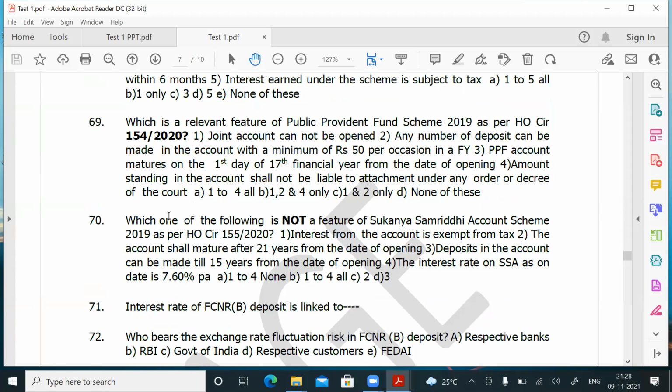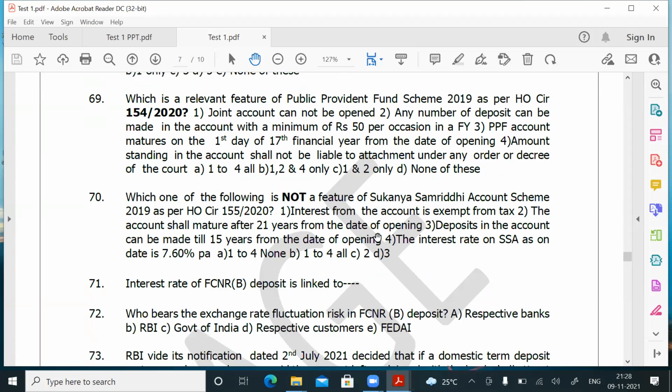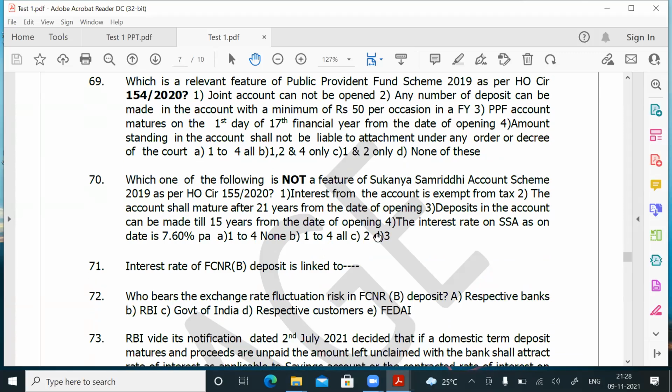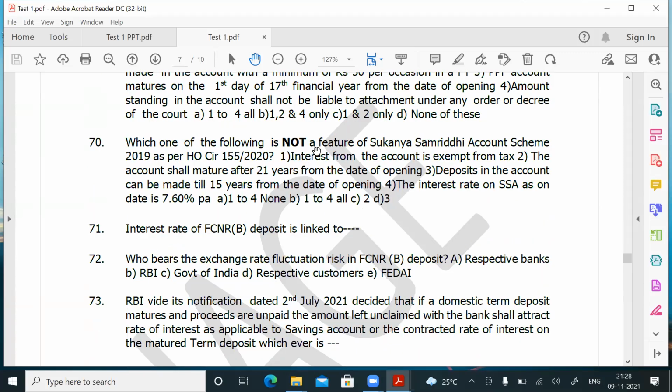Last question for the day. Any other question is there? Okay, anyone, tomorrow we'll see. I'll finish up with question number 70. Which one of the following is not a feature? It is a negative question. Which is not a feature of the Sukanya Samriddhi account scheme as per HO circular?